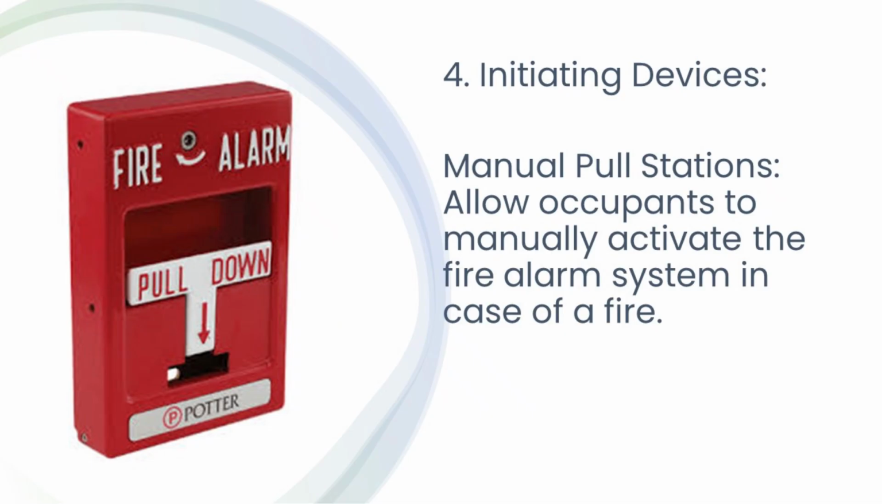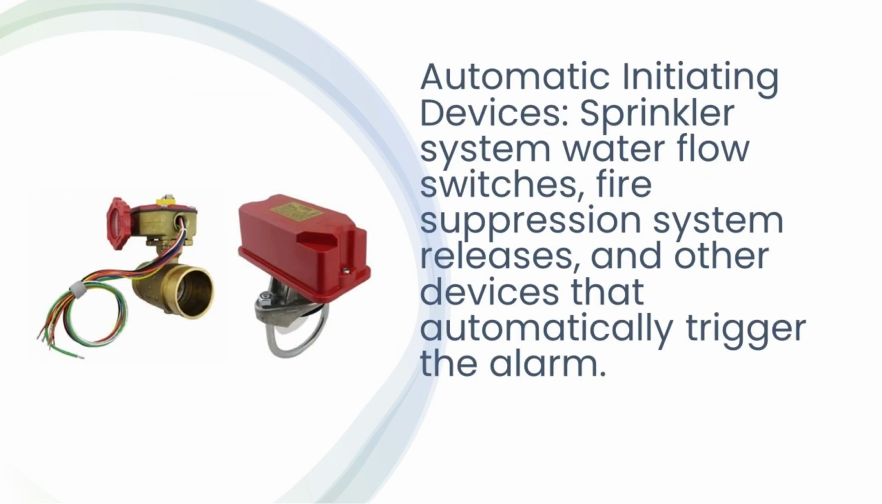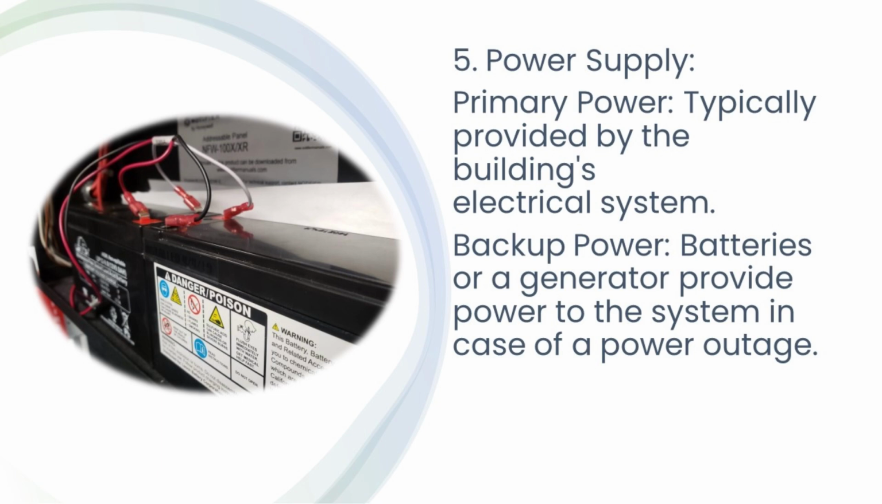4. Initiating devices. Manual pull stations allow occupants to manually activate the fire alarm system in case of a fire. Automatic initiating devices, sprinkler system water flow switches, fire suppression system releases, and other devices that automatically trigger the alarm.